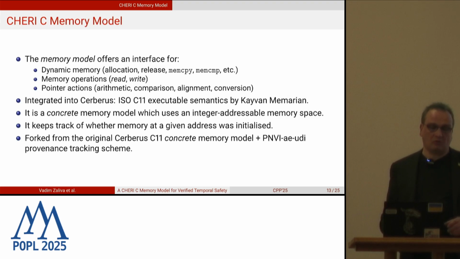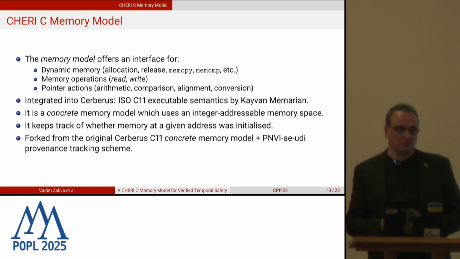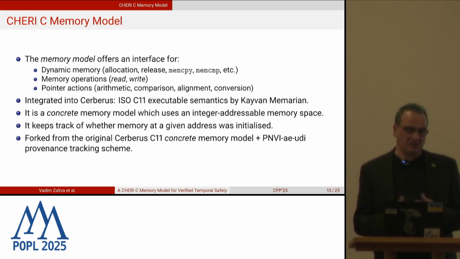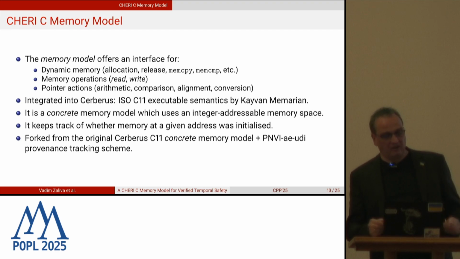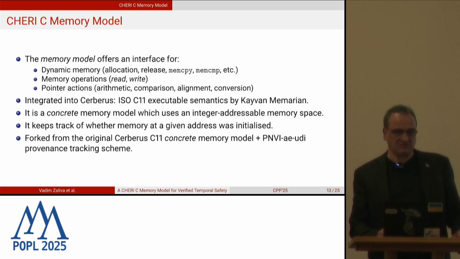So the memory model offers an interface to dynamic memory allocation, release, and standard library functions like memcpy, memcmp. Also, it offers an interface to memory operations, reading and writing, and pointer actions: arithmetic, pointer comparison, alignment, and conversion. Our memory model is integrated into Cerberus. Cerberus is executable ISO C11 semantics, originally developed by Kayvan Memarian at Cambridge.